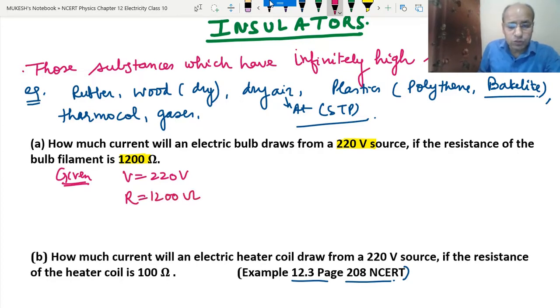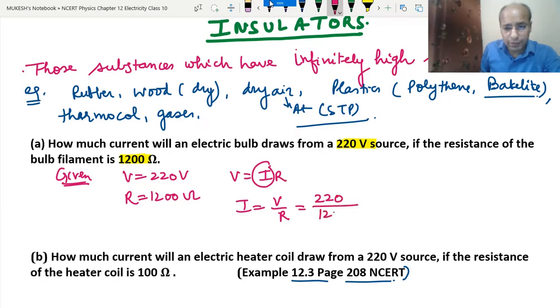Now we will use the formula V equals IR, and we need to find the current. So I equals V upon R. In the place of V we write 220 upon 1200, which gives 11 upon 60 ampere.